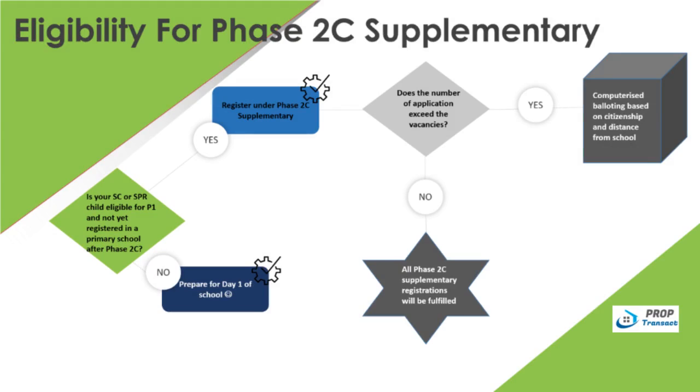Phase 2C Supplementary is for a child who is not yet registered in a primary school after Phase 2C. The flowchart will assist you in determining eligibility for Phase 2C Supplementary. This phase may be subject to balloting if the applications exceed the allocated places. For Phase 3, it is open to all international students. Registration in Phase 3 will be on a first-come first-served basis if there are remaining places in the primary schools.